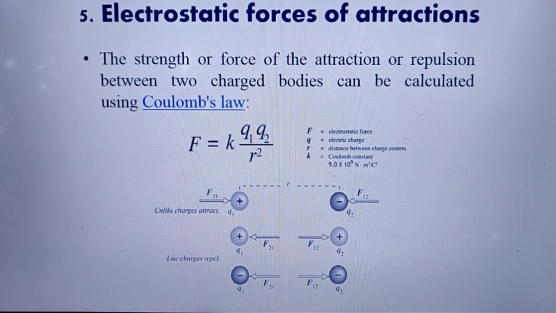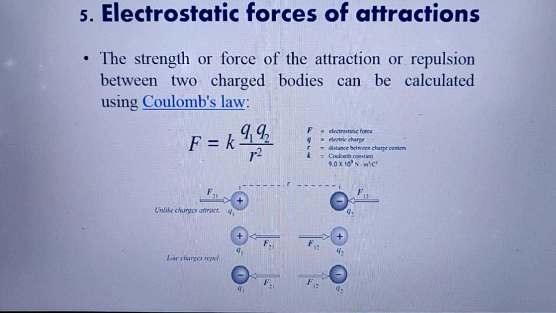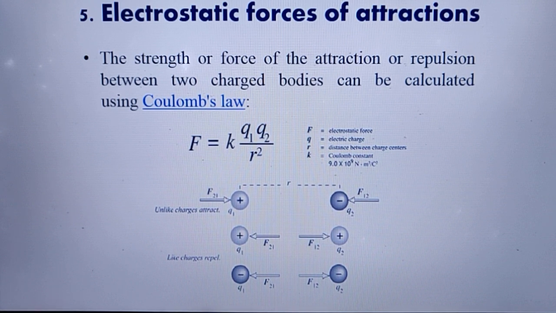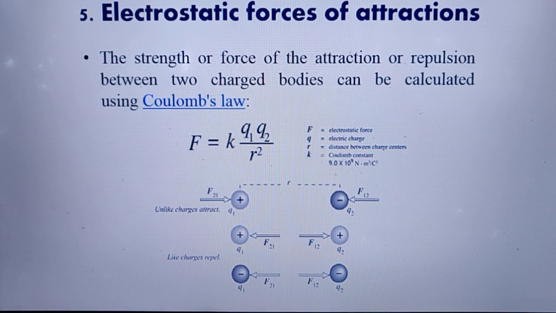See in this diagram, in the first picture there are two opposite charges, two unlike charges. So when two opposite charges are there, the electrostatic force of attraction originates between them. And next there are plus charges and plus charges, which are like charges, and when they are like charges they will repel each other. So in this, electrostatic force of repulsion will be created.